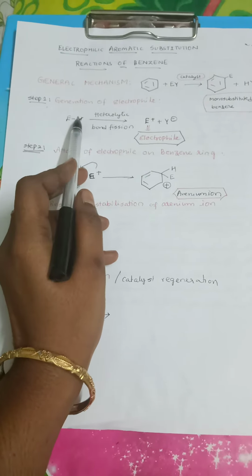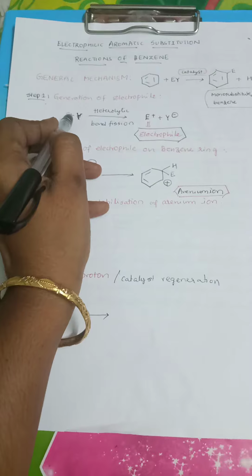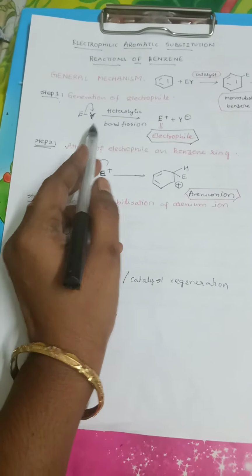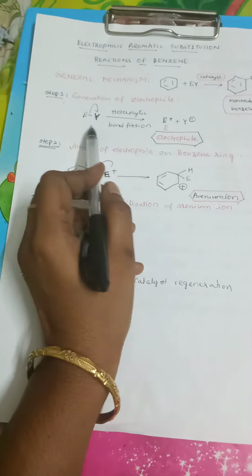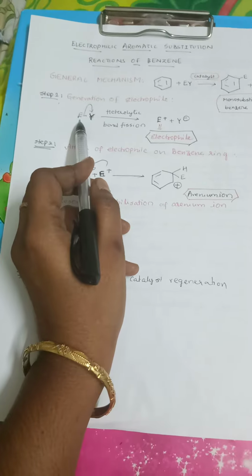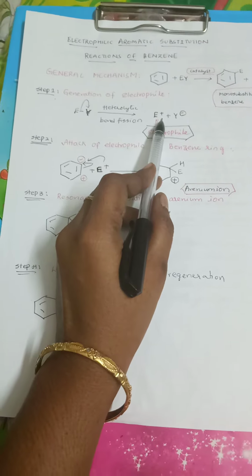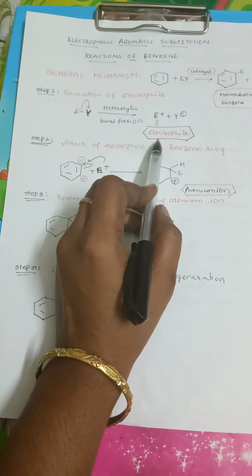Here, because this atom is more electronegative, it takes up the complete shared pair of electrons, and that is why it is imparted with a negative charge, whereas this E, which has lost the complete shared pair of electrons, is left with a vacant orbital or electron deficiency. So this is said to be an electrophile.